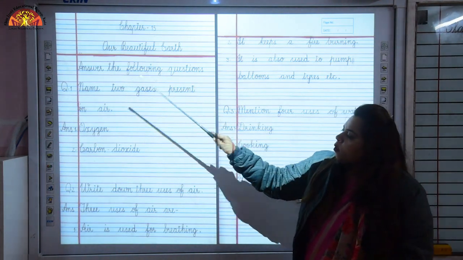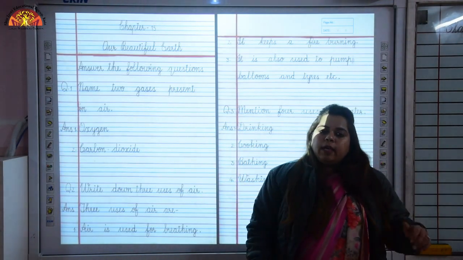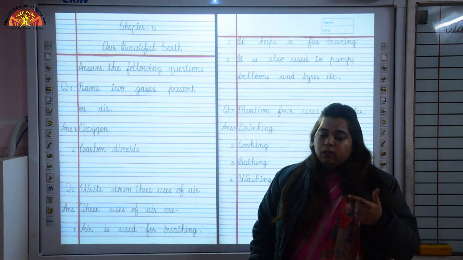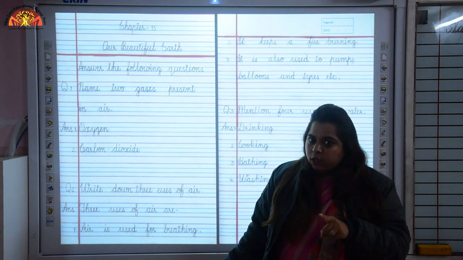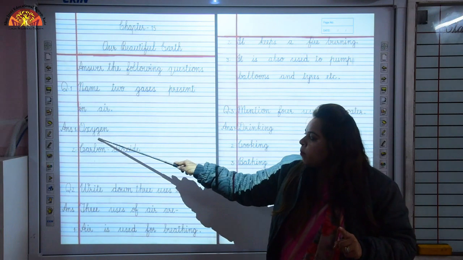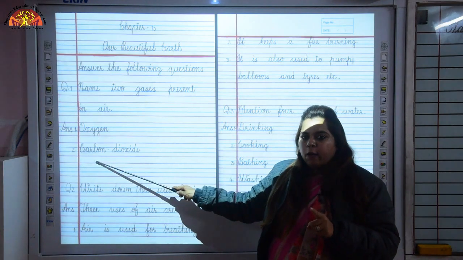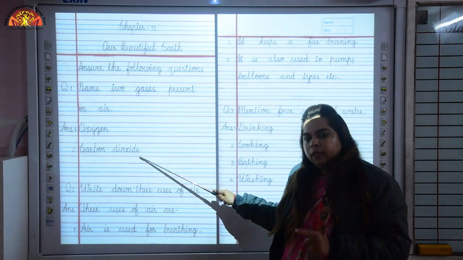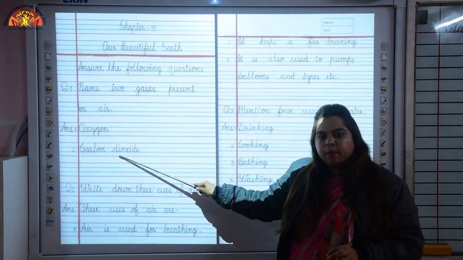Answer the following questions. Question 1. Name 2 gases present in air. Now, children, air is made up of many gases. Here we have to write 2 gases. We breathe in air which is rich in oxygen and we breathe out air that is rich in carbon dioxide. So, these are the 2 gases. Number 1, oxygen, OXYGEN. Number 2, carbon dioxide, CARBON, carbon, DIOXIDE, dioxide. So, 2 gases present in air are oxygen and carbon dioxide.